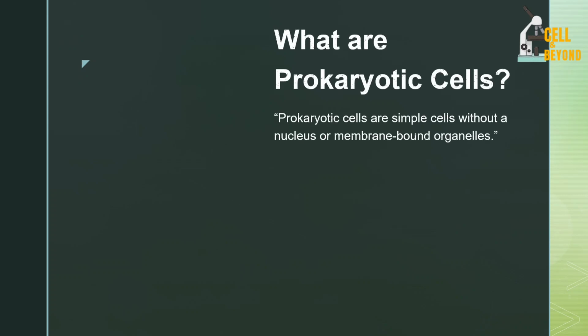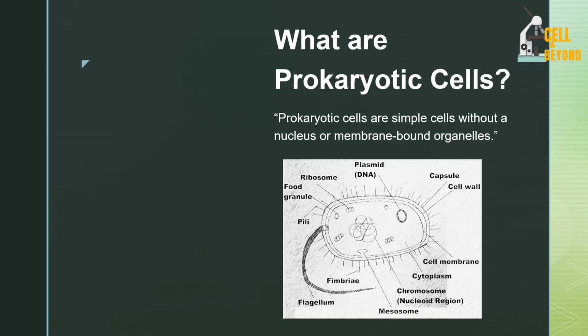Please follow me. Now, what are prokaryotic cells? Prokaryotic cells are simple cells without a nucleus. And you may be asking yourself, what is a nucleus? If you look at a cell, this is a typical example of a prokaryotic cell. Now, every cell has organelles. Like you're listening to me, there are some organs in your body, like the brain, the heart, the kidney, the liver. They are organs, okay? And all these organs perform specific functions in your body, all right? So when we talk about organelles, these are structures you find within the cell that perform specific functions, related to organs in your body.